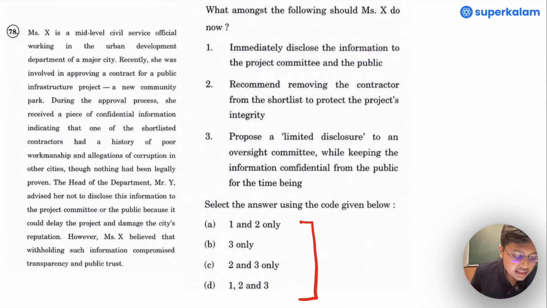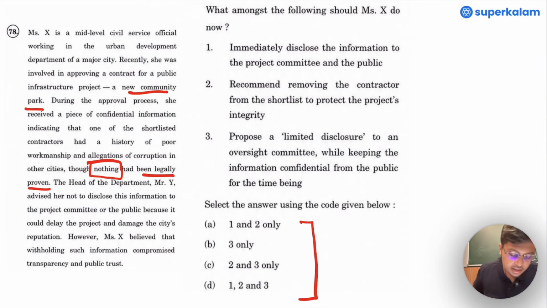Mrs. X is a mid-level civil service officer working in the urban development department of a major city. Recently, she was involved in approving a contract for a public infrastructure project, a new community park. There is public interest involved now. During the approval process, she received a piece of confidential information indicating that one of the shortlisted contractors had a history of poor workmanship and allegations of corruption in other cities, though nothing had been legally proven. Please make a note of though nothing had been legally proven.